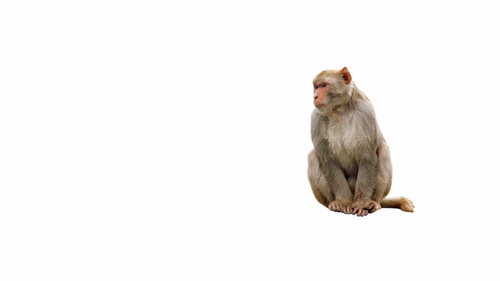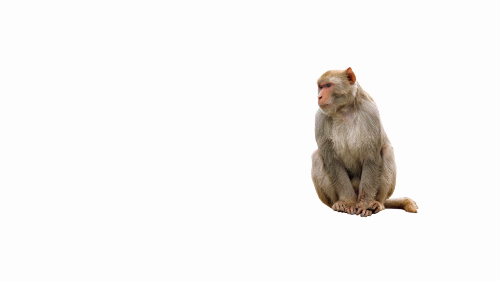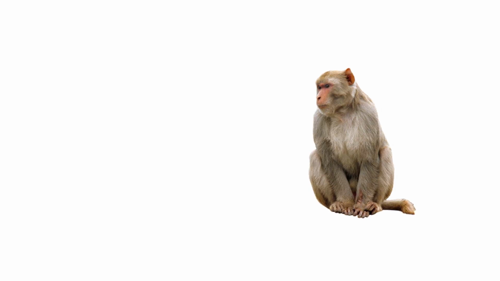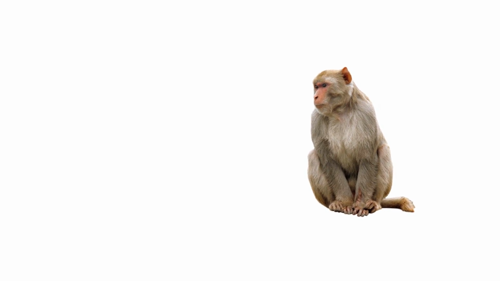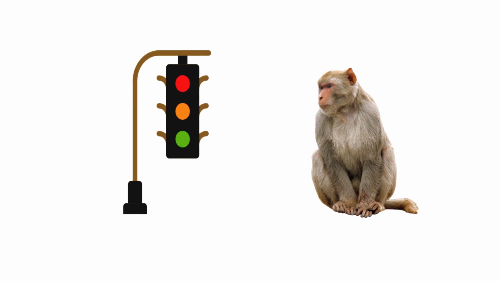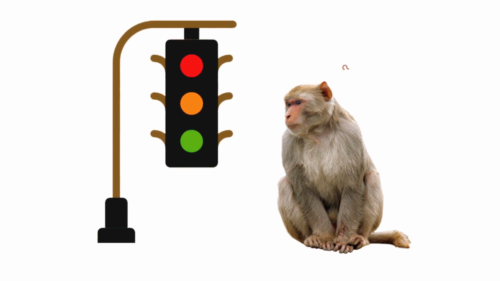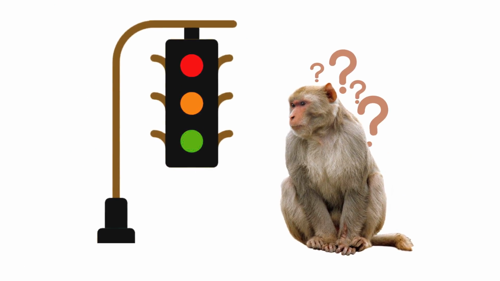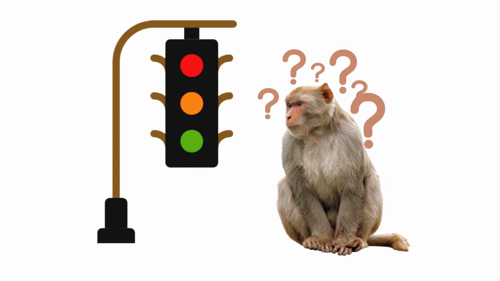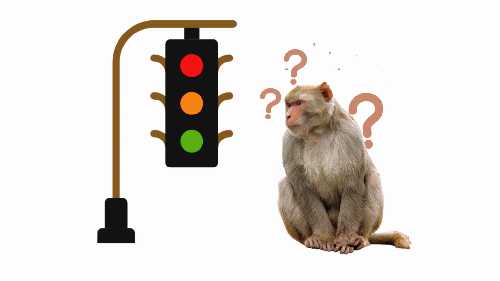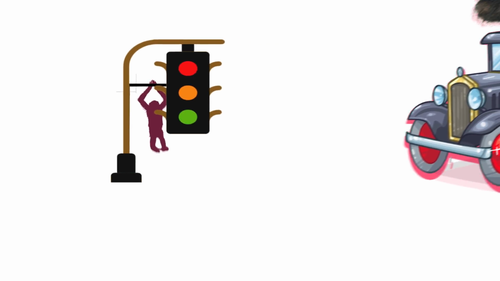Now feel what happens when I take another picture and place it next to it. Go ahead, drink some water and tell me your first thought as a traffic light comes in from the left. Suddenly the screen starts to talk to you. Is the monkey trying to cross the road? Is he planning on stealing one of the bulbs? The list of possibilities is endless. Move this picture around and you can create so many meanings.